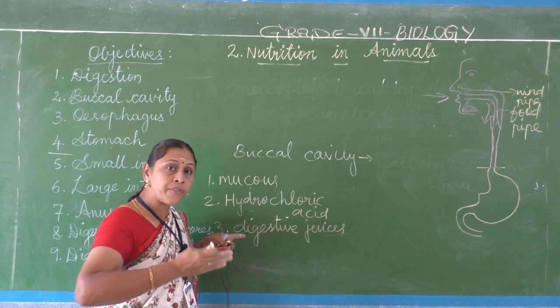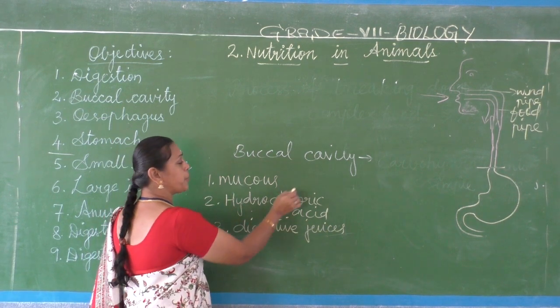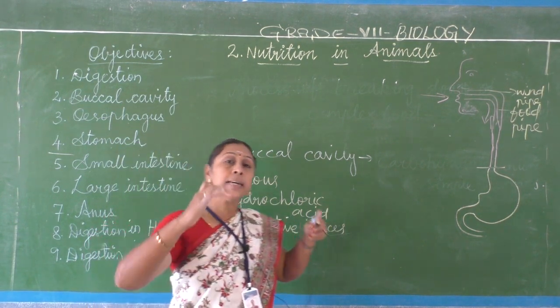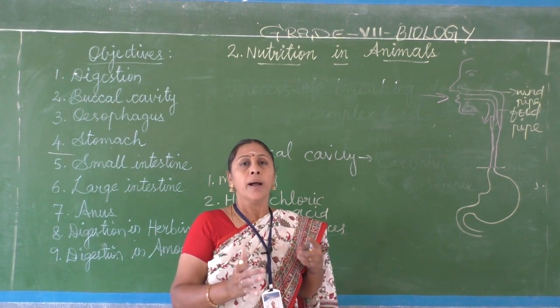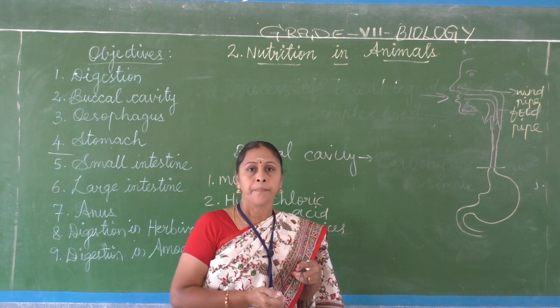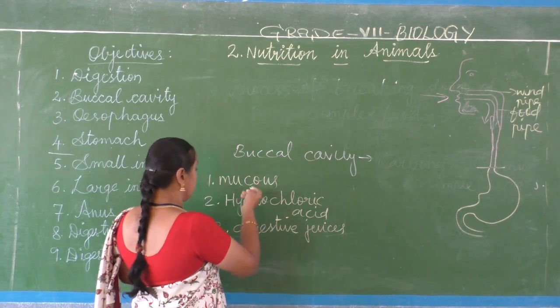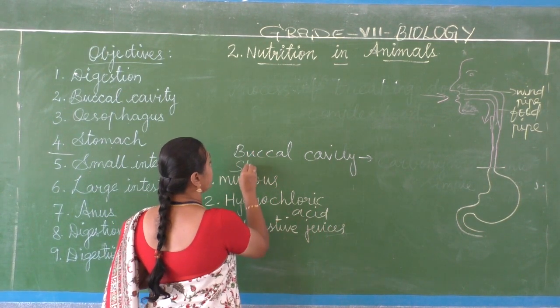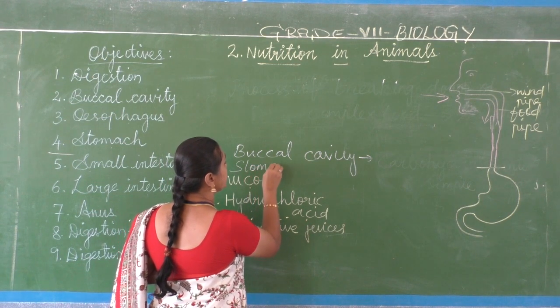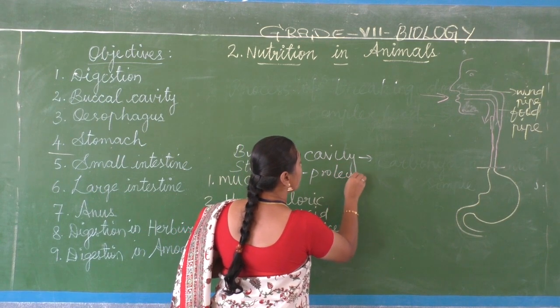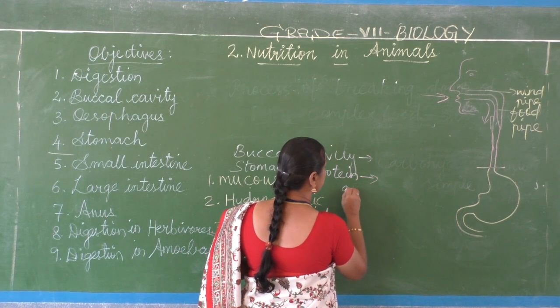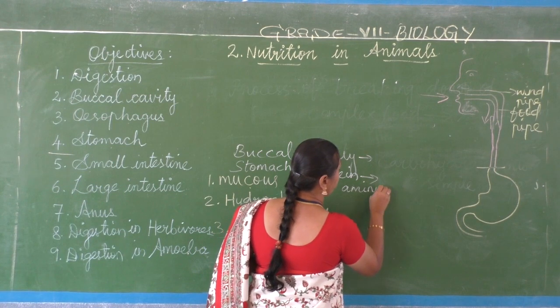The inner lining of the stomach secretes mucus, which protects the inner wall of the stomach. It is a muscular bag. It churns the food and helps in digestion. In the stomach, proteins are converted into amino acids, the simple form.